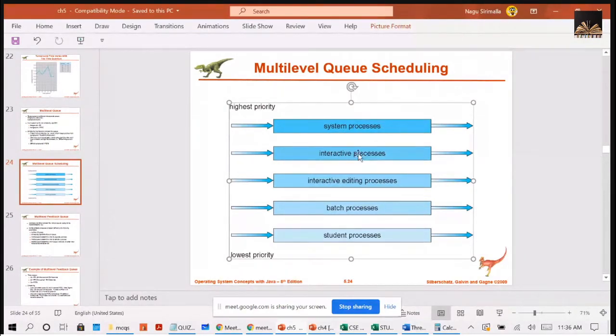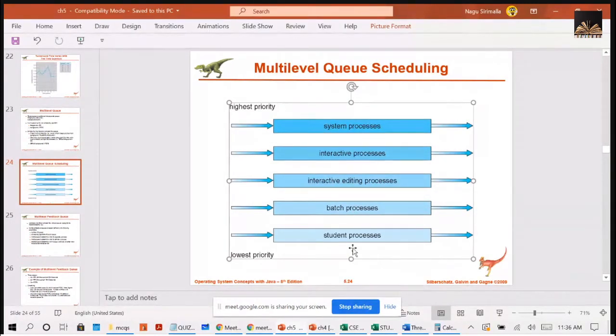Down from those, we have interactive editing processes, which have lower priority than the interactive processes. Once those complete, then the batch processes get the chance. Once the batch processes are completed, the student processes will get the chance.